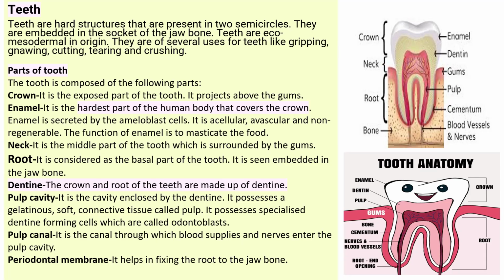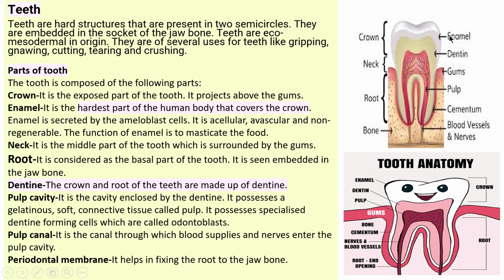So the function of the enamel is to masticate the food, to help in churning the food, breaking it down into smaller pieces and chewing the food. Now the next part is the crown. After the crown, there is the neck.